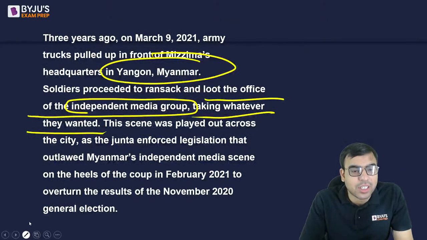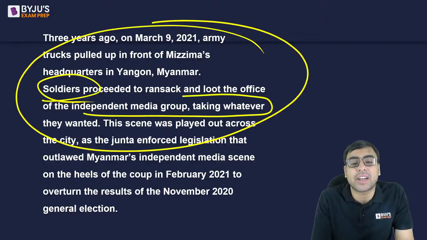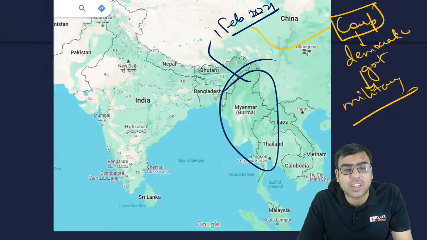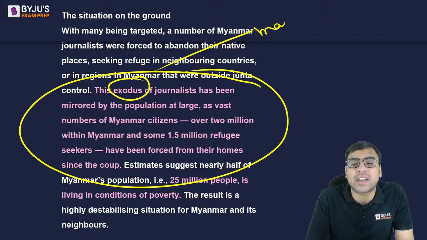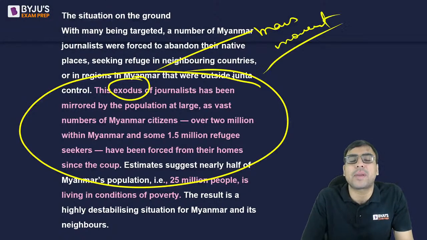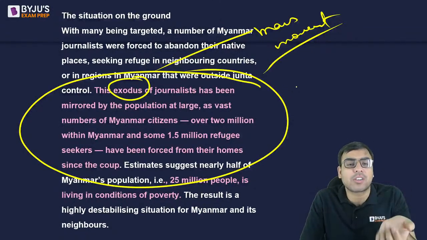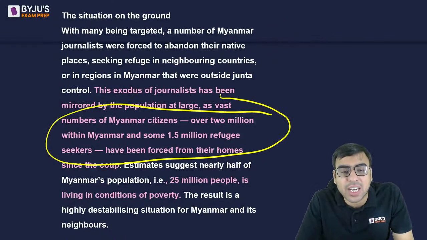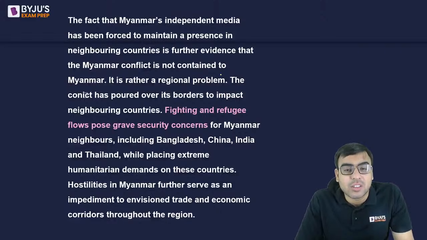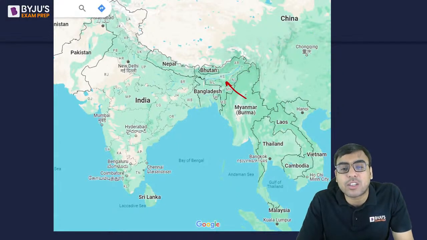Okay. So the author is saying that the soldiers attacked the independent media group. These are the things the author is talking about. Then the exodus of journalists. Exodus means mass movement. A lot of journalists, because it's military rule, so of course journalists will be crushed. They will not be allowed to speak against the military government and all. So इसमें ये सब बता रहे हैं कि a lot of refugees are also there and they are moving from here and there. तो वो क्या कर रहे हैं कि मतलब जैसे when there is a civil war, a crisis, they try to move from this country to other countries and all.